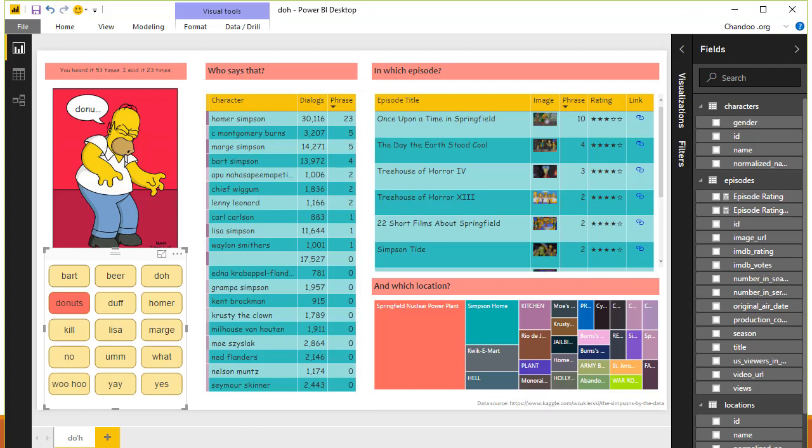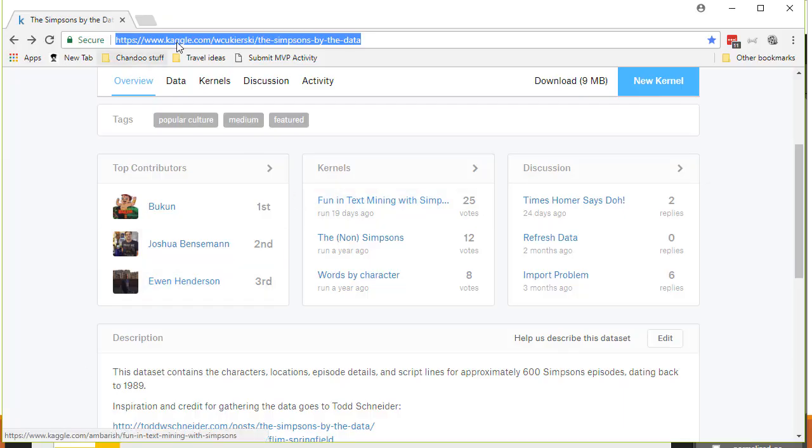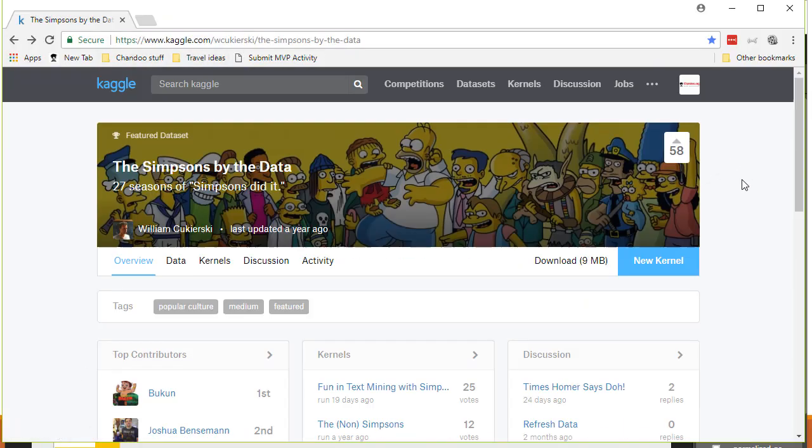So let's get it. The very first thing is we need to understand where we can get this data. Unfortunately, we don't need to go through each and every Homer Simpson script to gather all of this. That work has been already done. There is a website called Kaggle where you could browse and explore and download data sets for your business intelligence or data analytics learning and self experimentation. And there is this data set, The Simpsons by the Data, published by William, and it's a curated data set of 27 seasons of Simpsons scripts, about 9 MB.